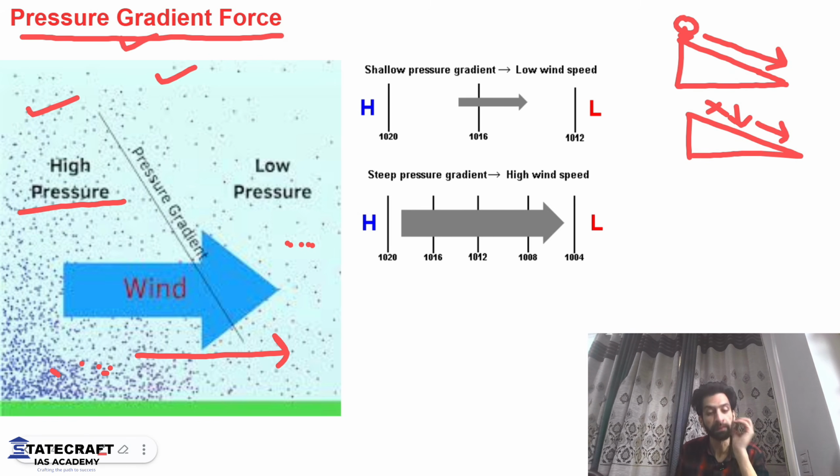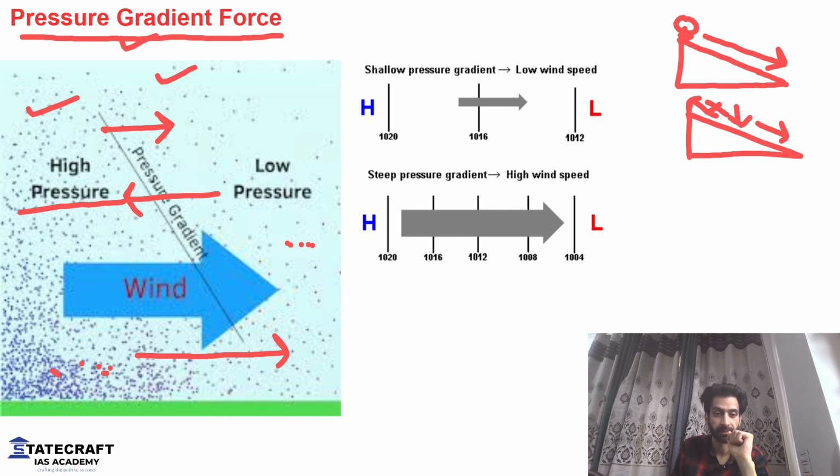You will never see the wind blowing like this, that is from low pressure to high pressure. It's like water going up the slope. Is that possible? No, because there is a way how things work. Similarly, in case of air, whenever we have a high pressure condition, the wind will start to blow from high pressure region to low pressure area. So, pressure gradient force is primarily responsible for the movement of air.